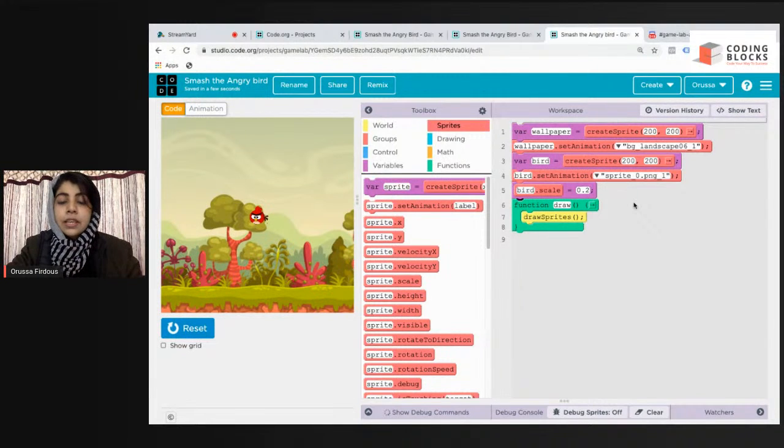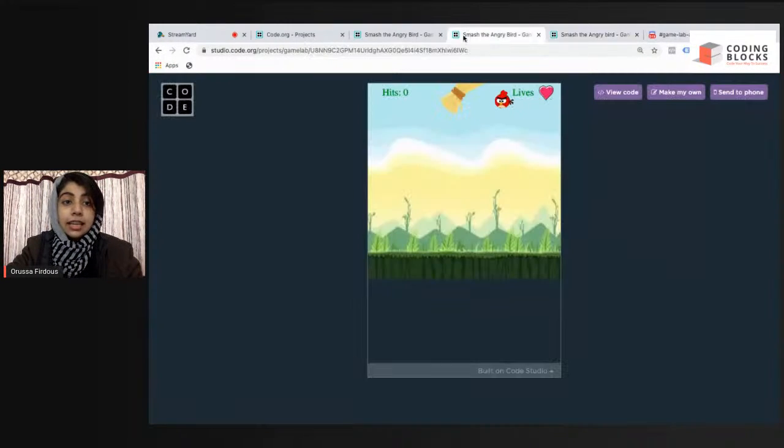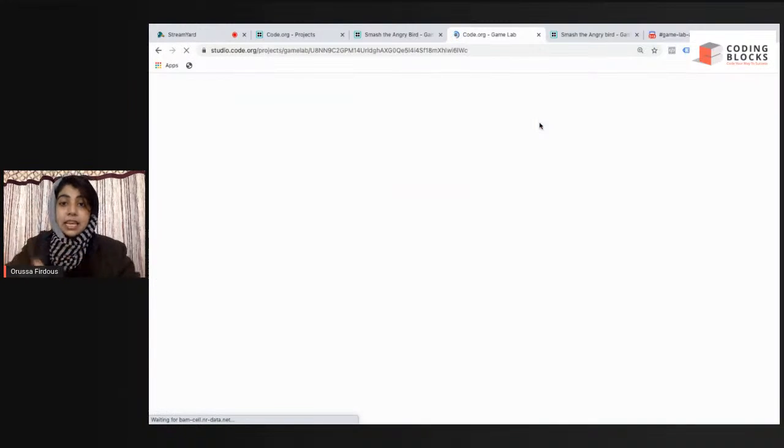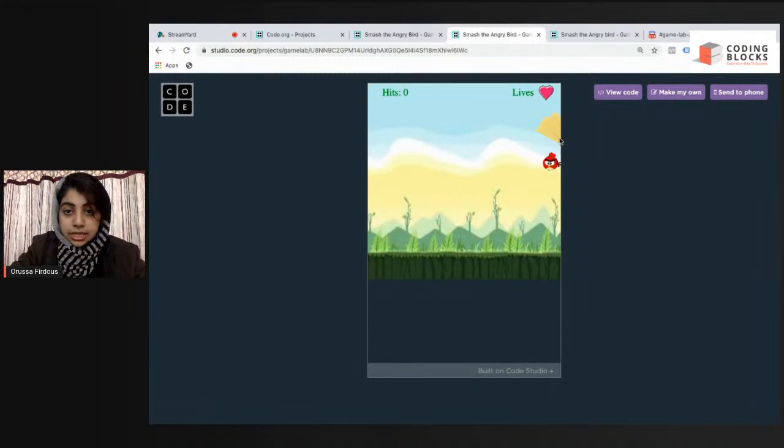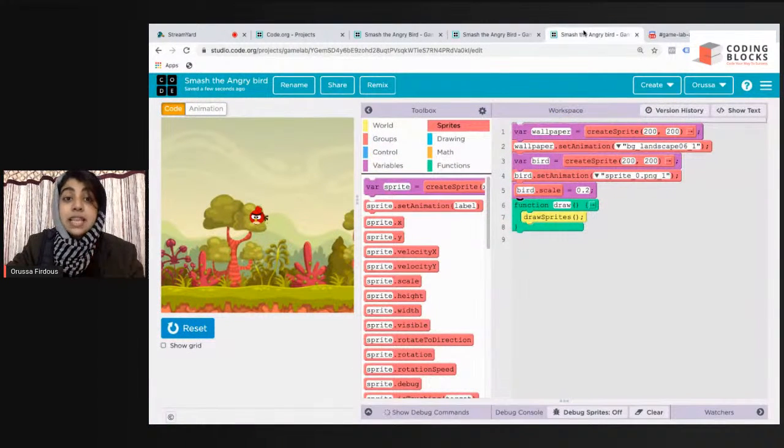As I start the game again, I refresh the screen. As I start the game, I can see my Angry Bird is coming like this. Its position is starting from here, coming back and forth. Let us make it so. The horizontal position of our sprite is the X position or the X coordinate, and the vertical position of our sprite is known as the Y position or Y coordinate.